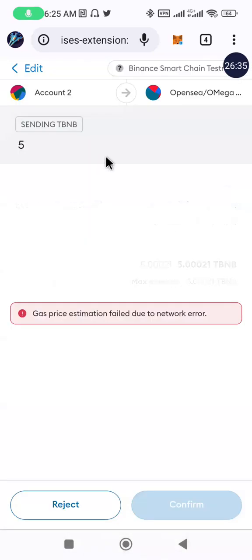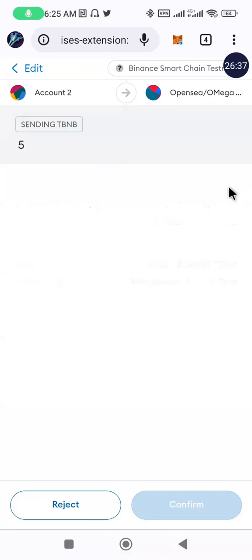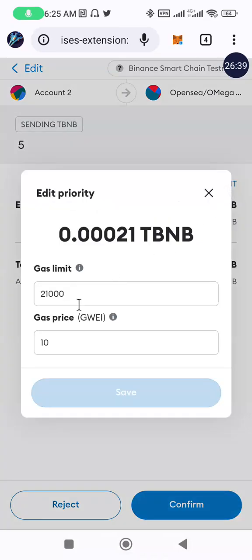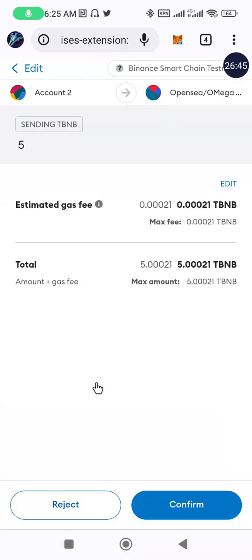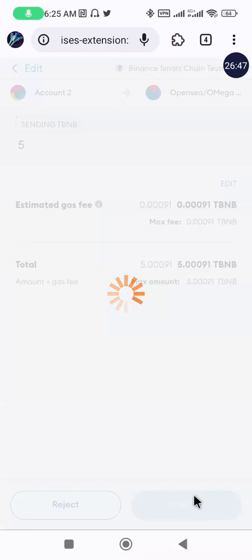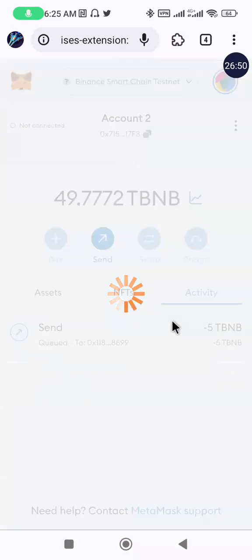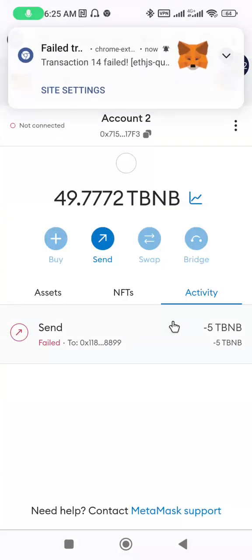So I'll just send some. Let me increase the gas limit so that the transaction will be very fast. So I've increased the gas limit. I'll save it, then confirm. So I'm sending TBNB, which is the test Binance token, to the wallet I'm using for the Omega testnet now.